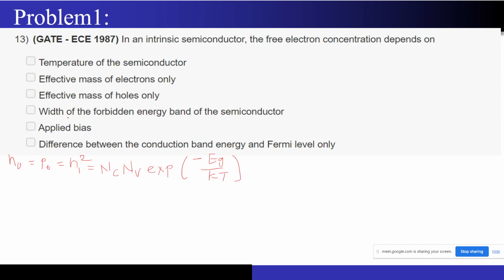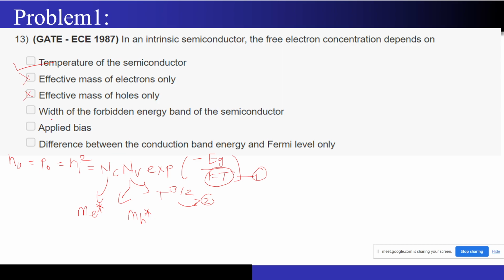Can any one of you tell me whether this expression has a dependence on temperature or not? It will depend, right? You have a kT over here, so this is the first point. And NC and NV are both proportional to T to the power 3 by 2, so this is the second point. So it depends on temperature. Now, is it dependent only on the effective mass of the electron? No, because there are two terms. One is me star that will come from here, and there is mh star that will come from here. So they depend on the effective masses of both the electron as well as the holes. So these two options are not correct.